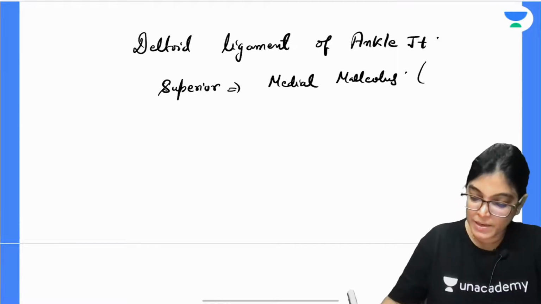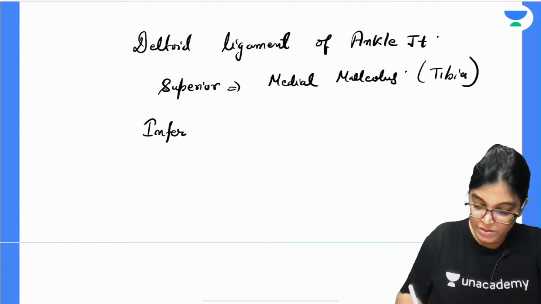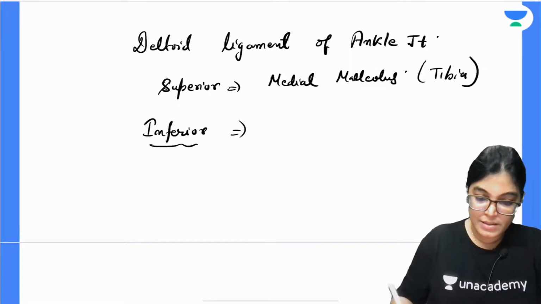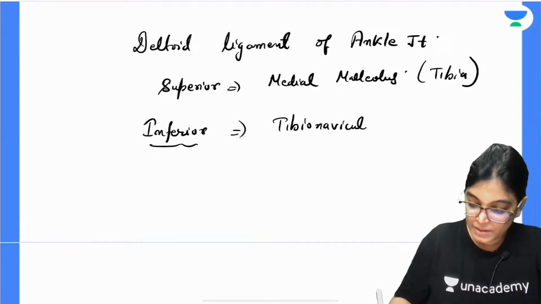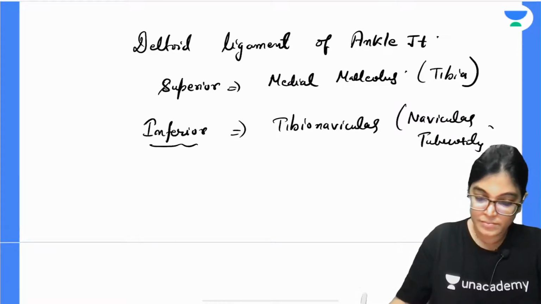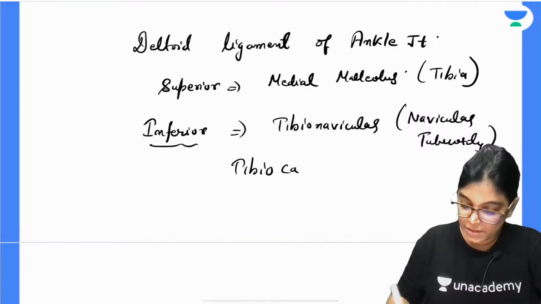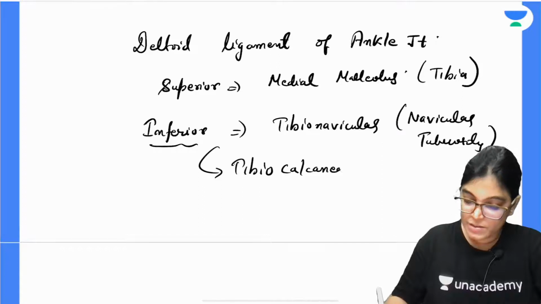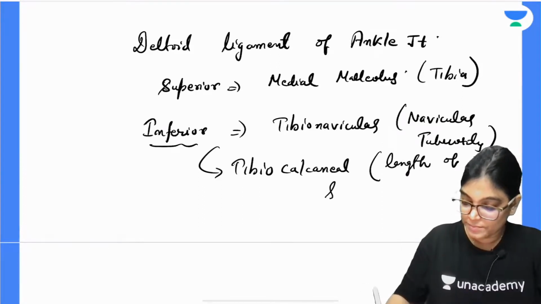Inferior attachment occurs in 4 parts. Inferiorly, the tibionavicular part is attached to the navicular tuberosity. Then the tibiocalcaneal part is attached to the length of the sustentaculum tali.